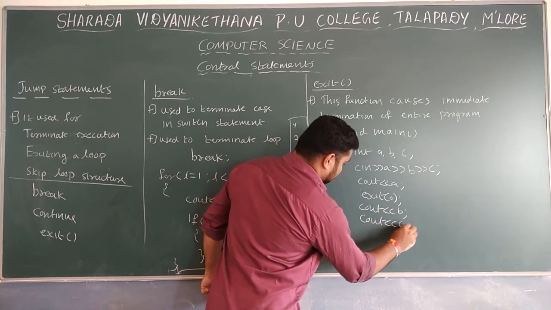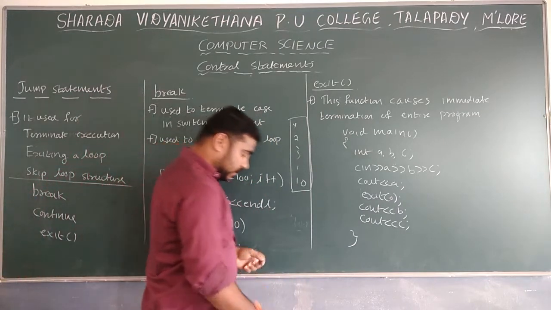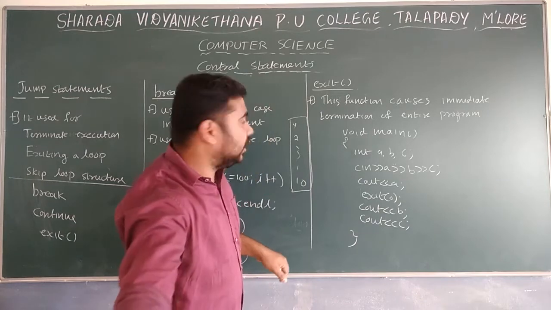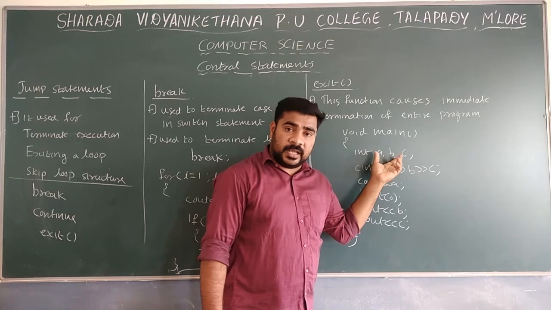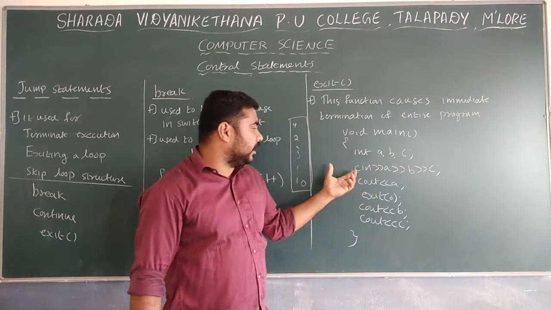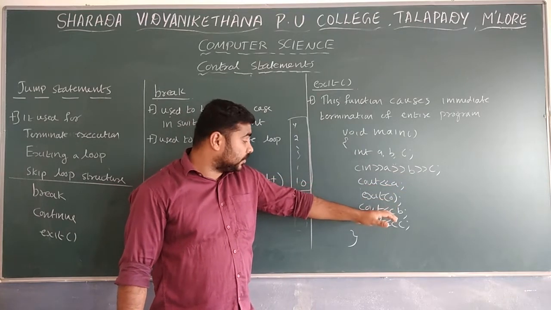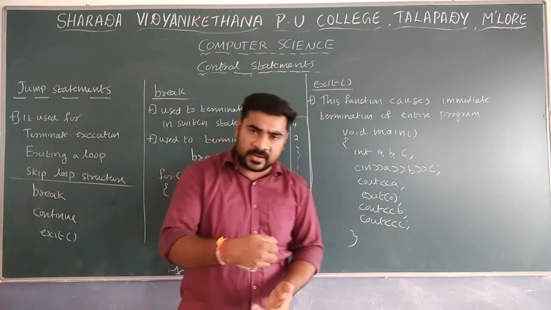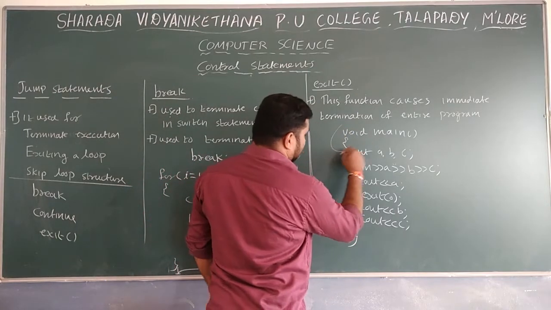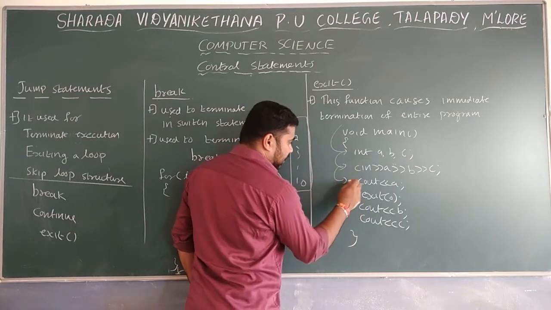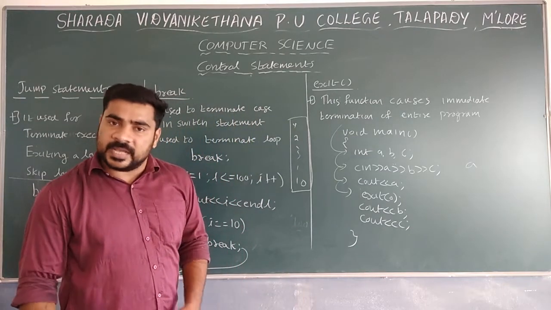First it is void main. Then int a, b, c means three values are declared, and three values are read as a, b, c. Then cout a, then exit of 0, then cout b, c. So three values are taken and three values are to be displayed. When it executes, the first statement is executed, the next statement is executed, a is printed, and then exit of 0 is reached.